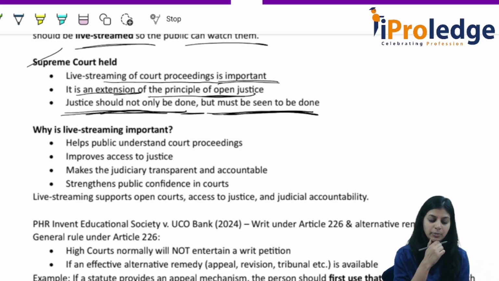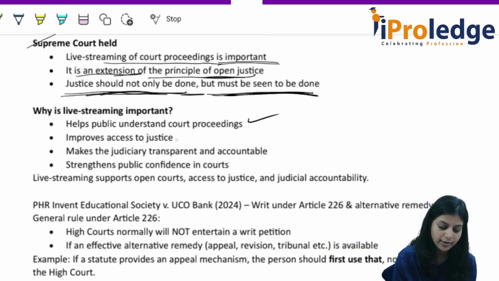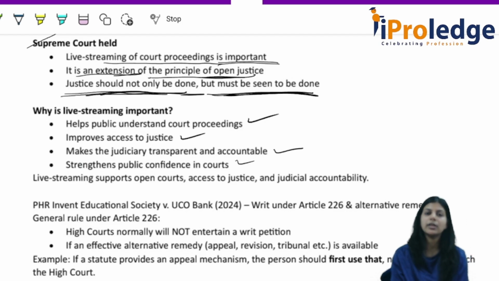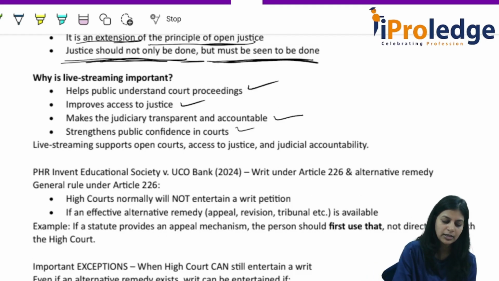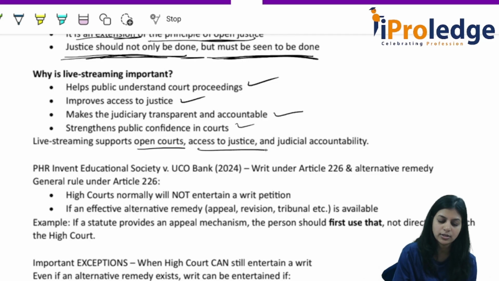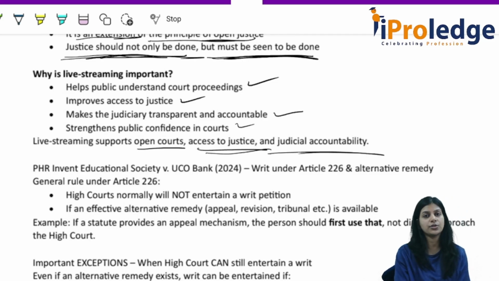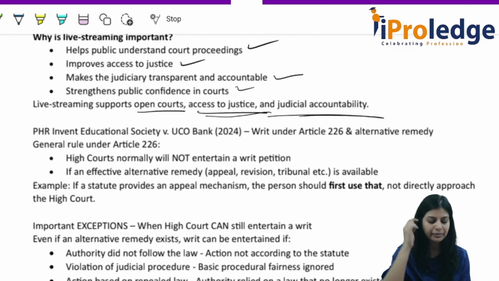Okay, why is live streaming important? It helps the public understand court proceedings, improves access to justice, makes the judiciary transparent and accountable, and strengthens public confidence in the court. So live streaming in the present situation, is it valid? Yes, it is. It supports open courts, access to justice and judicial accountability. Got it? Next.